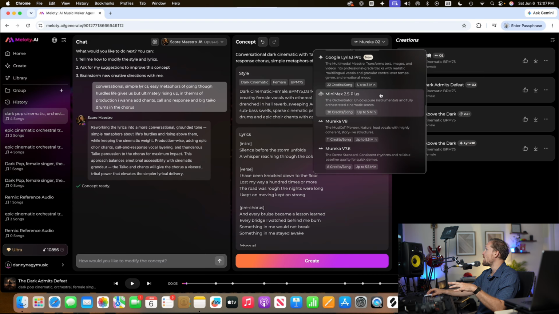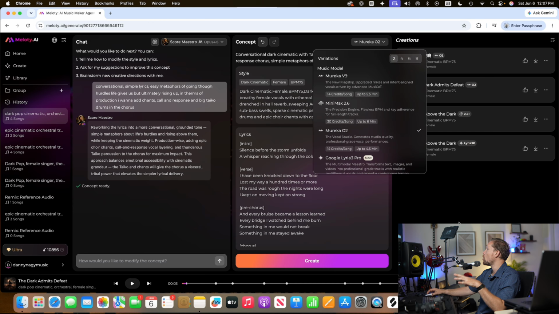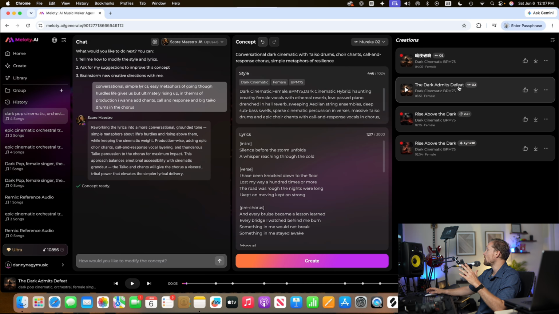Awesome, so we got all the generations. I chose Lyria, MiniMax, and I chose Mureka O2. And here on the right side are the creations. So let's check out one of the versions. Let's go ahead and check out Lyria 3P.